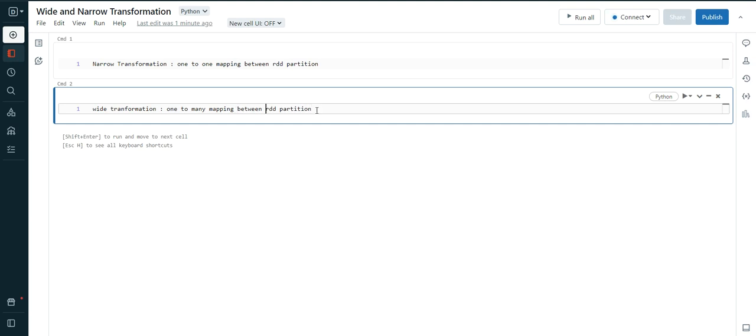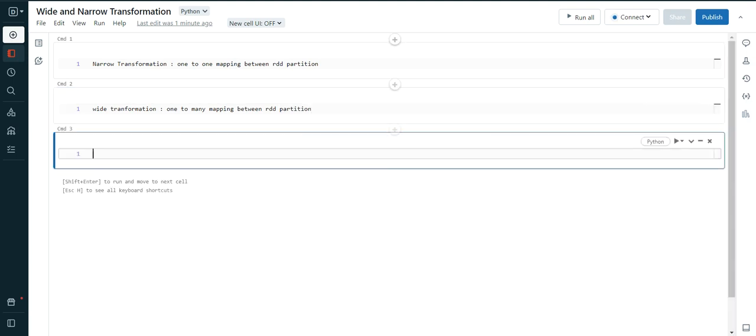So wide transformation is the more complex one. I will give you one example for narrow, and I will explain everything one by one.